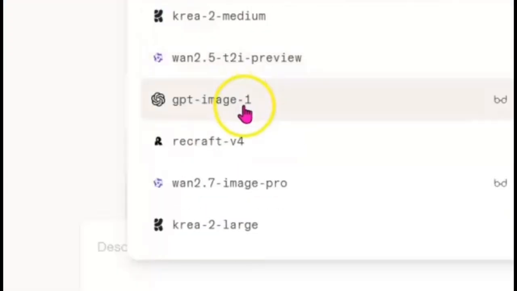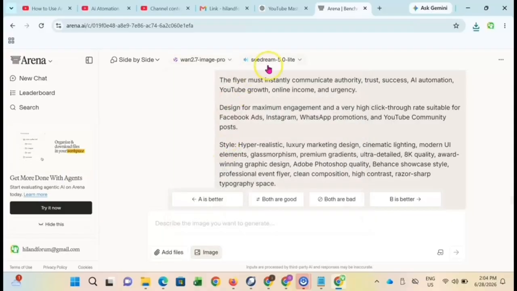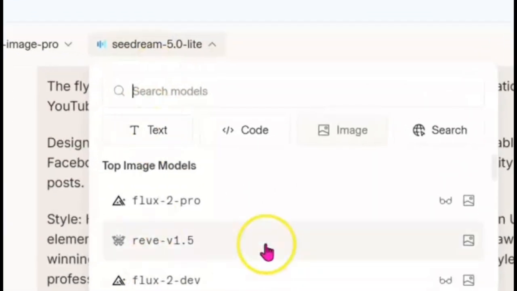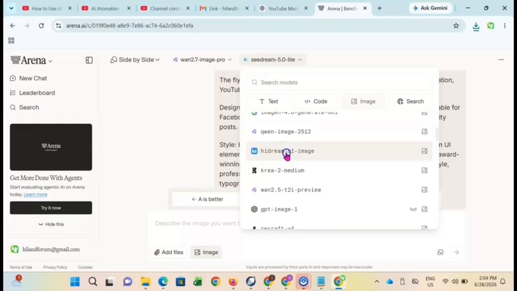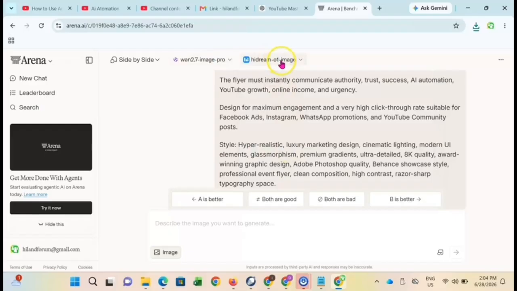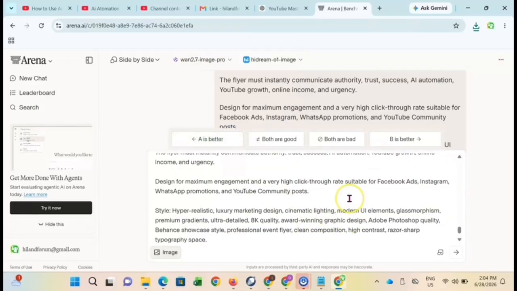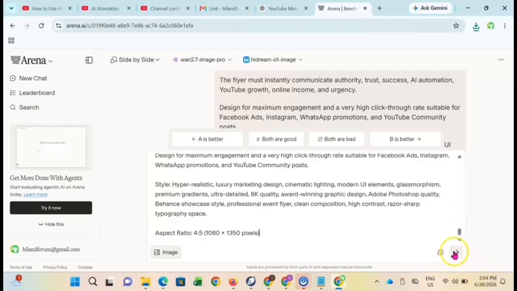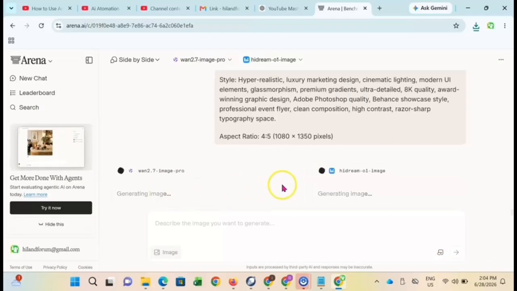Now I'm going to check another AI app. These are all AI tools, okay? Arena AI gives you access. All you need is just Arena AI. So we're going to try another app, another AI tool, which is Qwen Image 2.0 Pro, Hidream 0.1. Okay, I'm going to paste my prompts and send, to see what we can get from this tool.